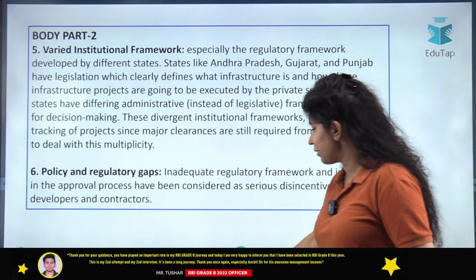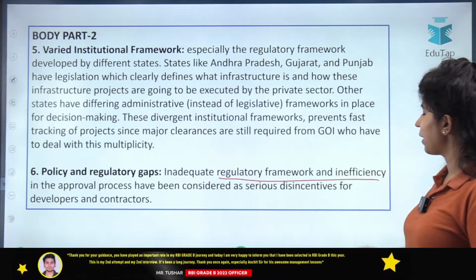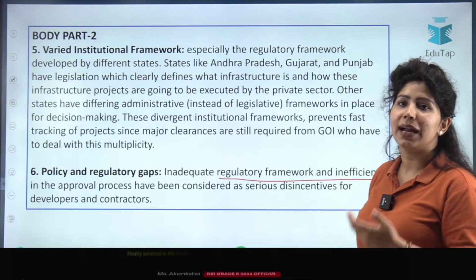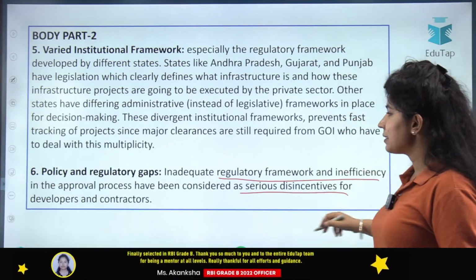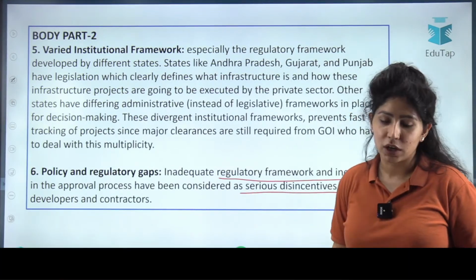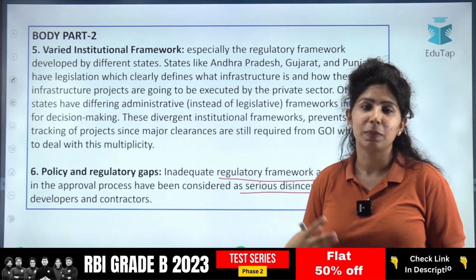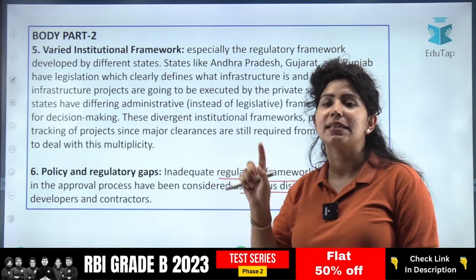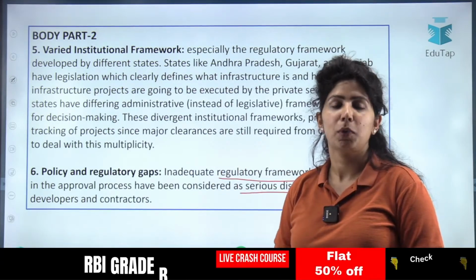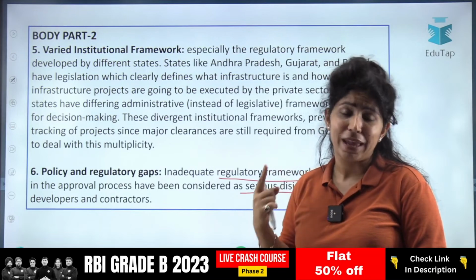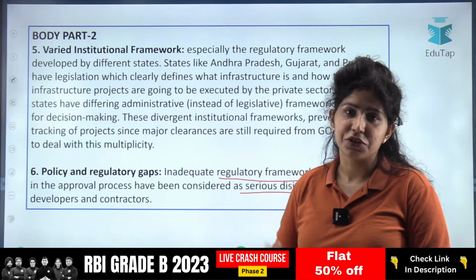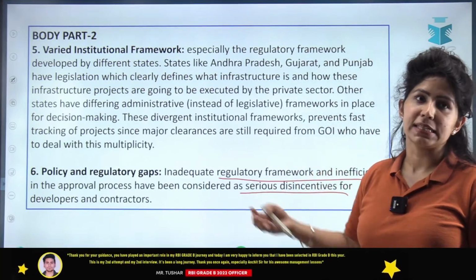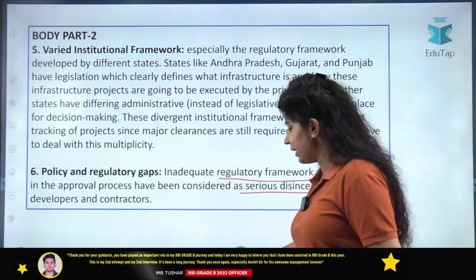Again, policy and regulatory gaps, inadequate regulatory framework and inefficiency in the approval process. How are contracts approved? These are serious disincentives for developers and contractors. Let's say you are a contractor, you apply for a PPP project, but you are very sure that somebody else has links with the politician there. So your project will not be approved. Will you pay for the application fee? You will not pay. So there is lack of faith of companies in the policy and regulatory framework.